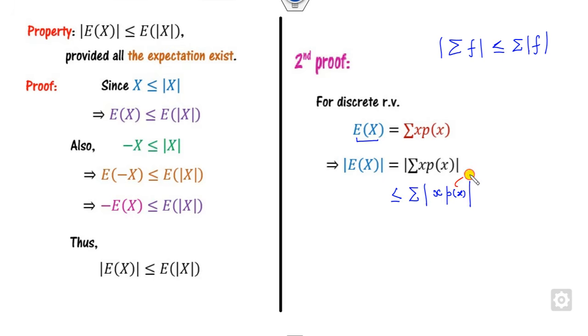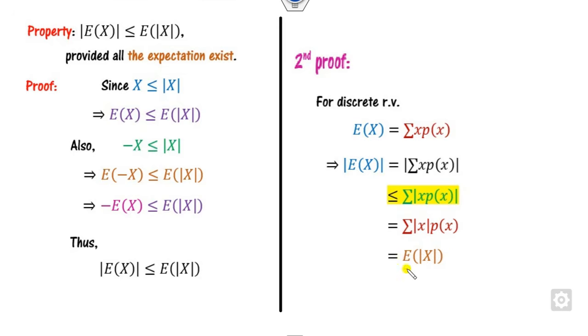Now what is p(x)? p(x) is my probability mass function, which is always greater than 0. So I can write this number as mod x times p(x). What is that? This is nothing but the expected value of mod X. So this means the mod of the expected value is less than or equal to the expected value of mod X. This is the required proof of this result.